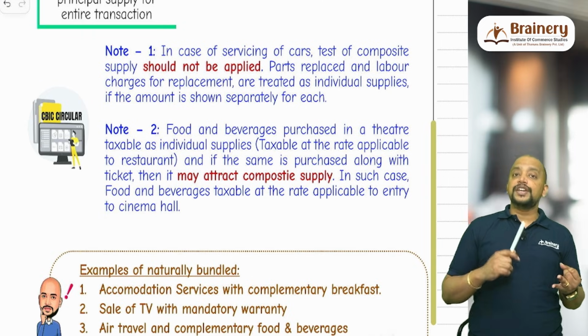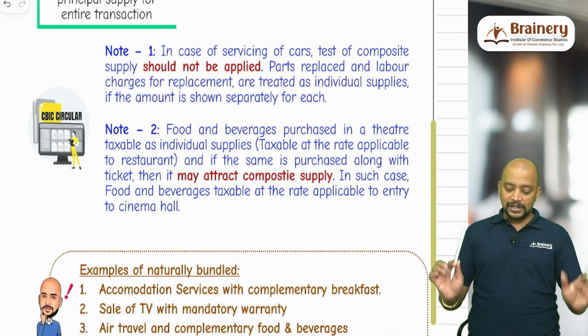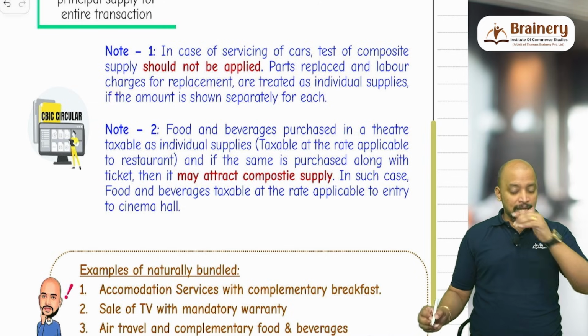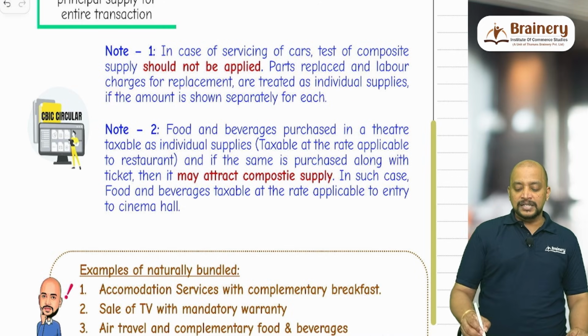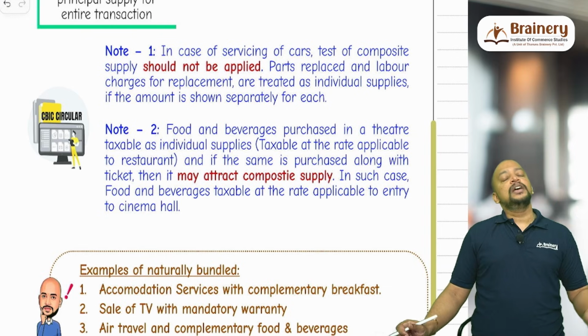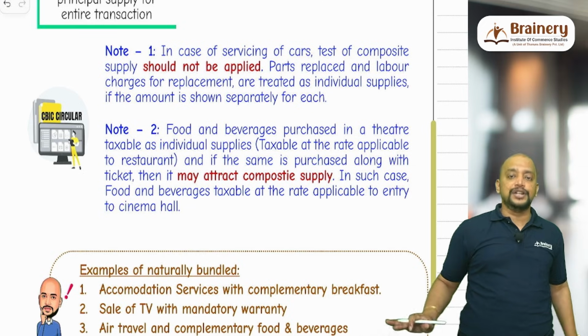These two, even though naturally bundled in the ordinary course of business, we need to treat as individual supplies. So parts replaced and labor charges for replacement are treated as individual supplies if the amount is shown separately for each. Actually it will become composite supply, but the circular superimposes and says that it is not a composite supply, you treat it as individual supplies.